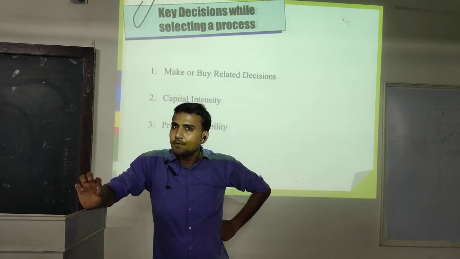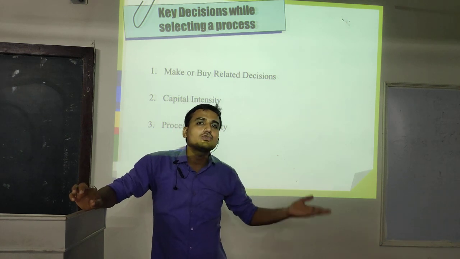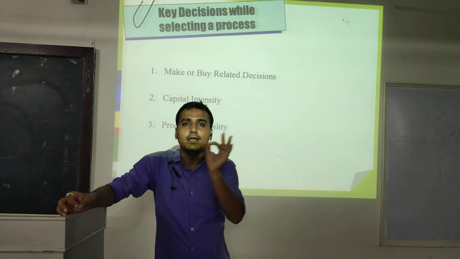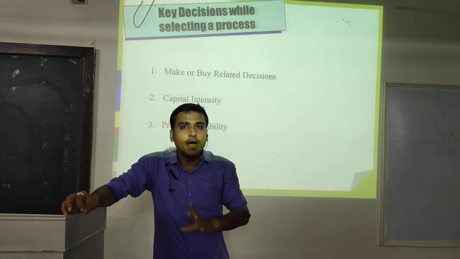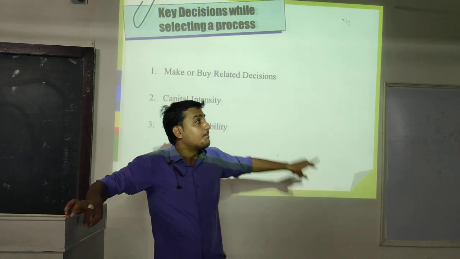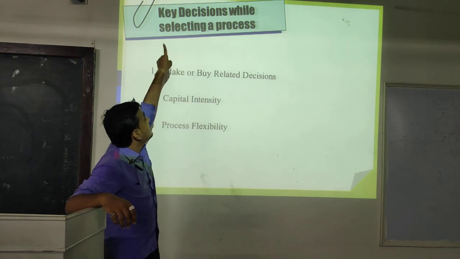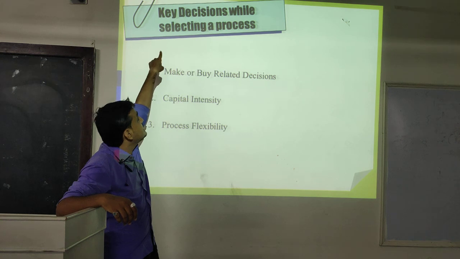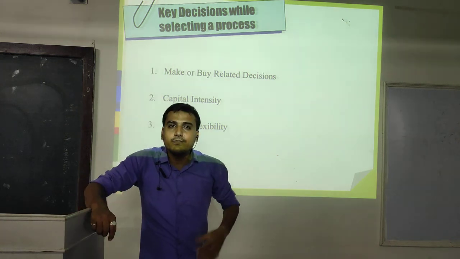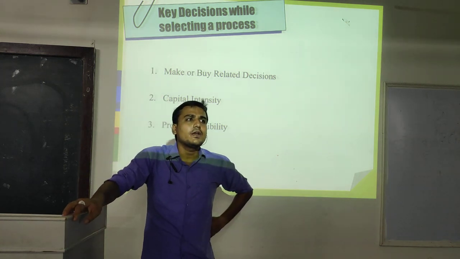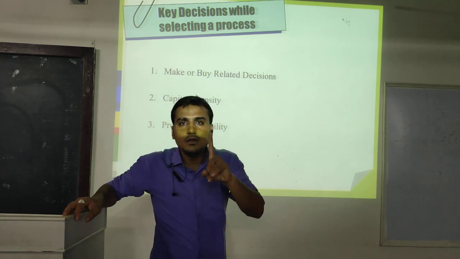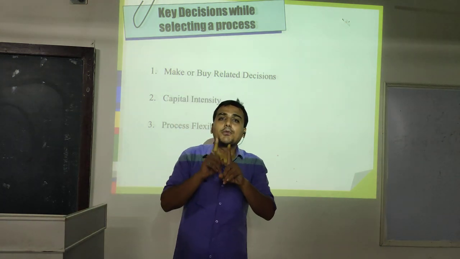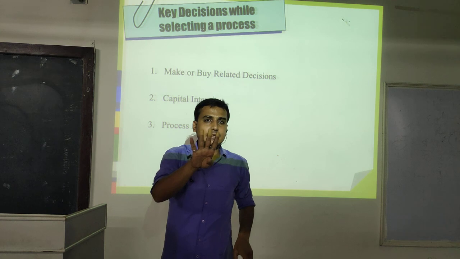These techniques will help us convert our raw material into finished goods. But when we are selecting a process, we have to decide which decisions affect us. For example, a single product can be produced with the help of 4 machineries.